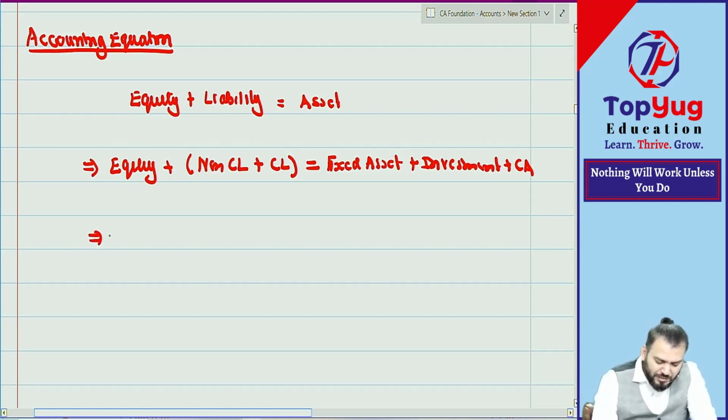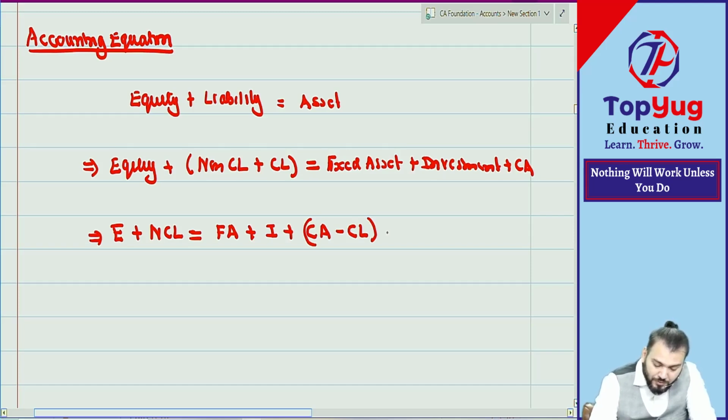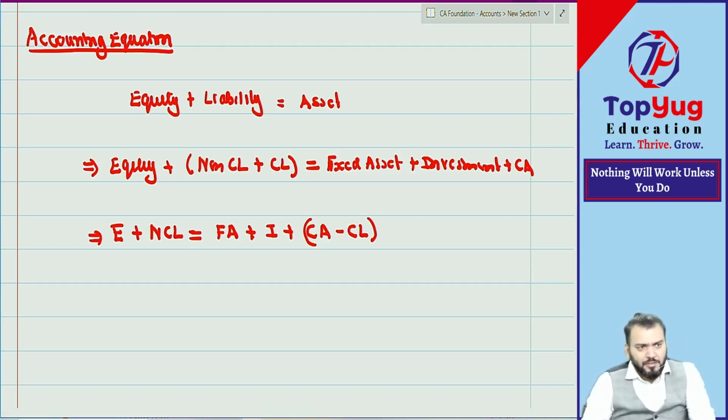Now can I write it this way? E means equity. Equity plus non-current liability is equal to fixed asset plus investment plus current asset minus current liability. I can transfer current liability to the other side, so plus will become minus. LHS is equal to RHS.